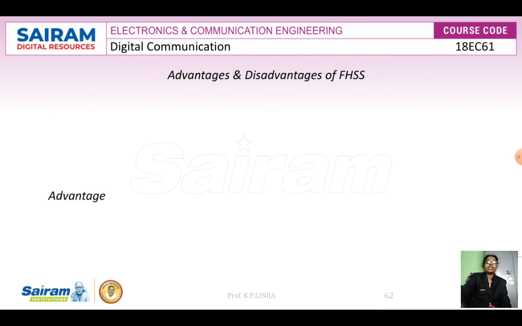Okay, and then let us discuss the advantages. The main advantage is synchronization. It greatly depends on the processing gain. And this processing gain, when compared with direct sequence spread spectrum, is very high in frequency hopping spread spectrum.